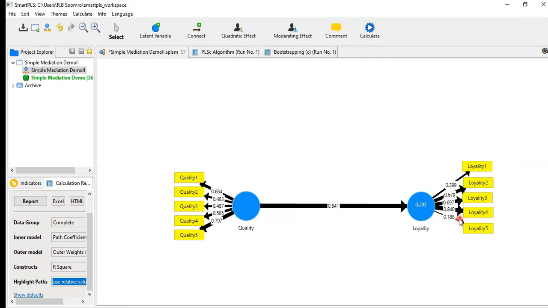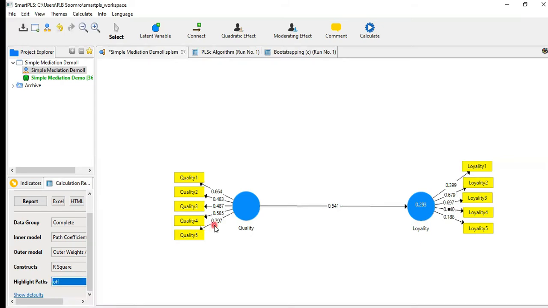Okay, but if you compare this thickness with the 0.840, now quite heavy thickness is there. So I think this is good magic which has been brought by the SmartPLS into the image. You can check out even the impact through the thickness of this line. That's a good thing. Okay, now I'm going to remove this one.